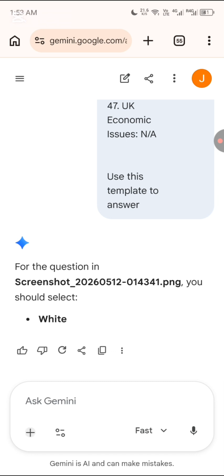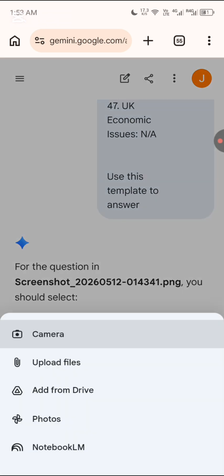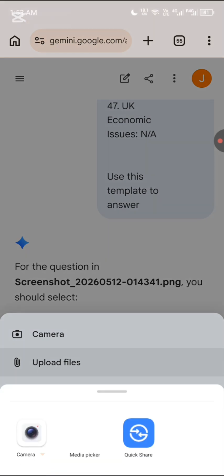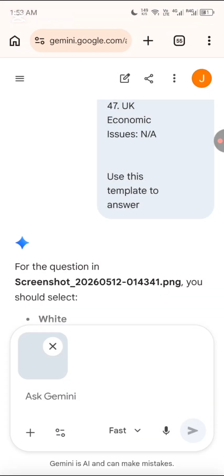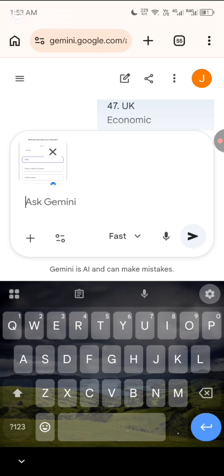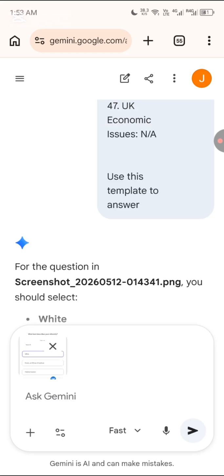Now, I've prompted it already. I don't need to type any other thing again. I prompted this my Gemini AI, I think yesterday. So before I start any survey, I'll just send the screenshots, use this template to answer. So it's that easy. So I'll select this now. After selecting it, I just send.